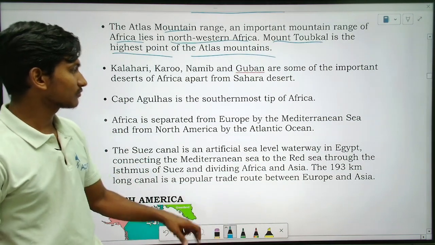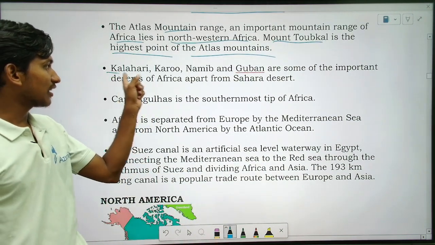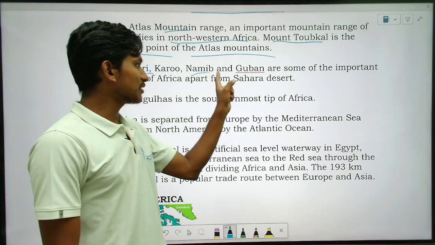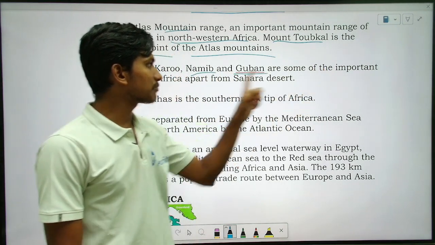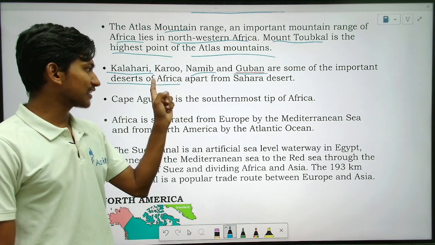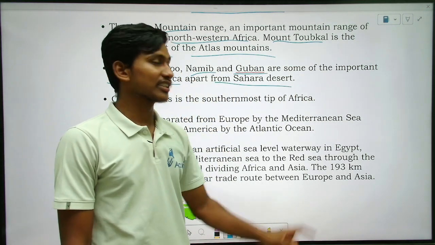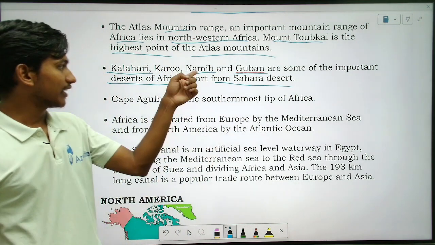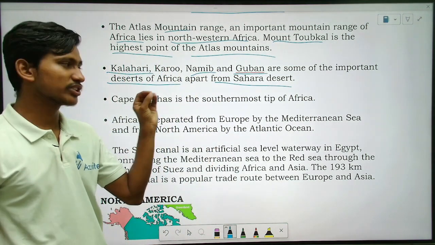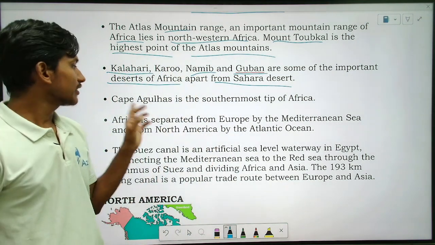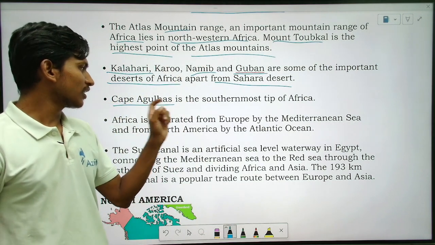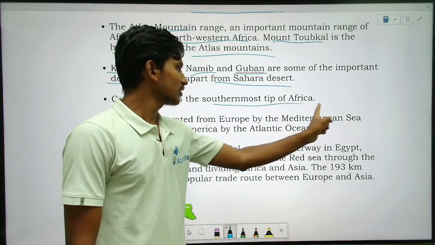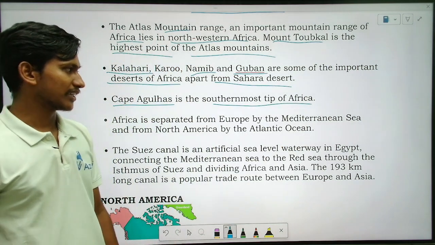Kalahari, Karoo, Namib and Guban are some of the important deserts of Africa. The largest desert is the Sahara Desert, and these are other names. So just remember.